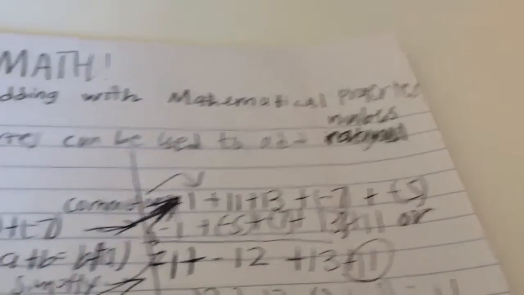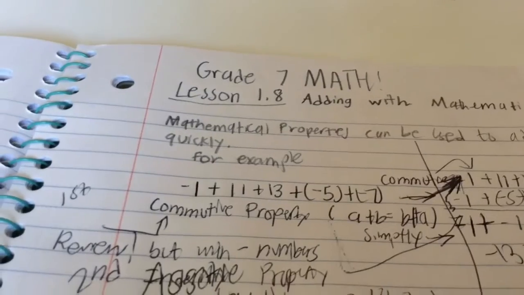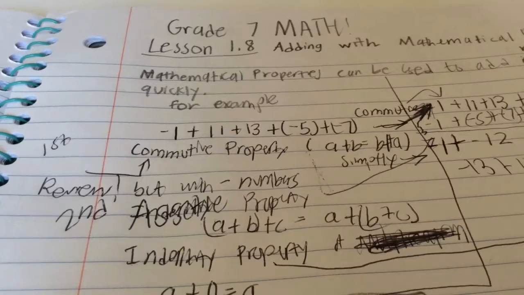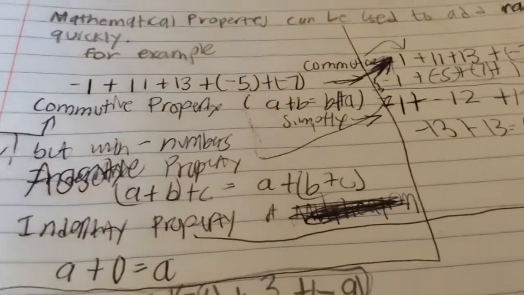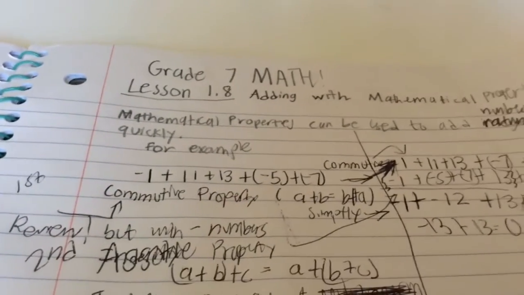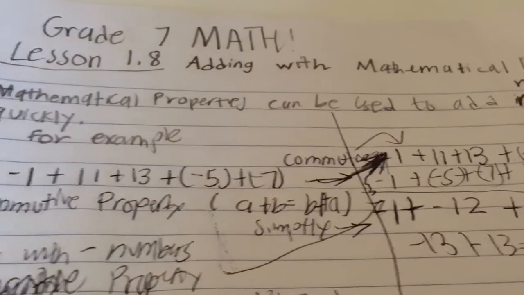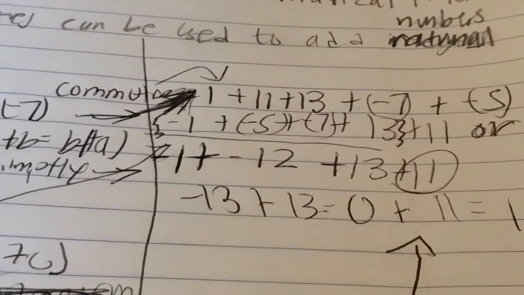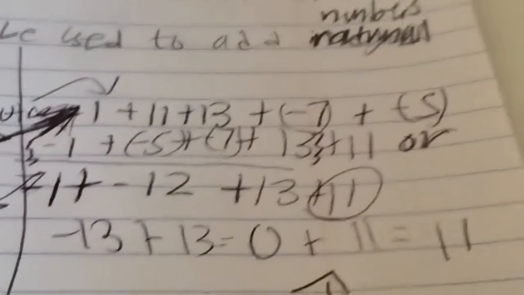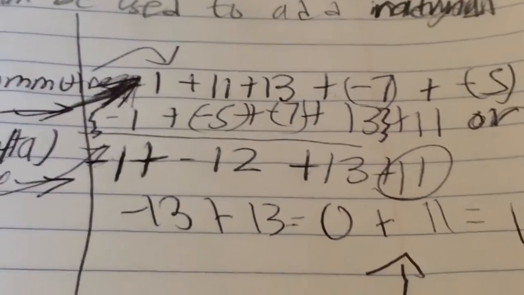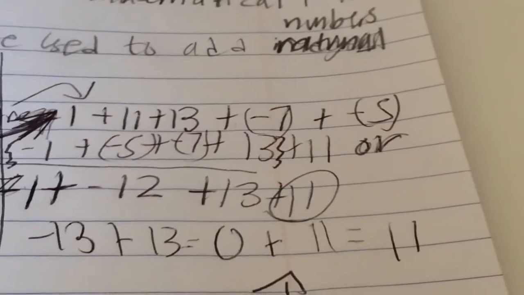So now we're going to see what the associative property means. So for example, A plus B, in parentheses, plus C equals A plus B plus C. So for this example, we're just going to simplify it. So here's the associative property: -1 plus -12 plus 13 plus 11. You can see how I got it, by adding -5 and -7.